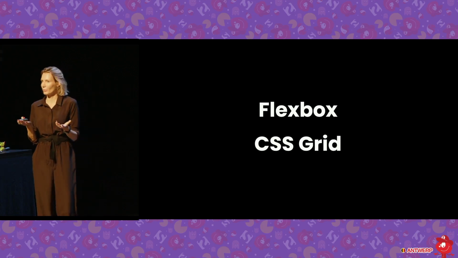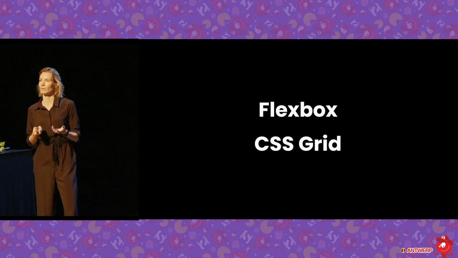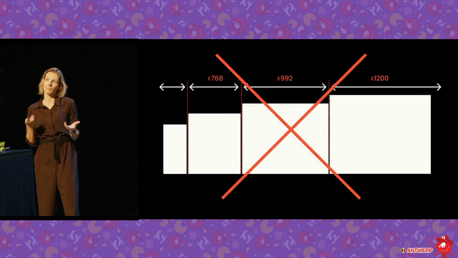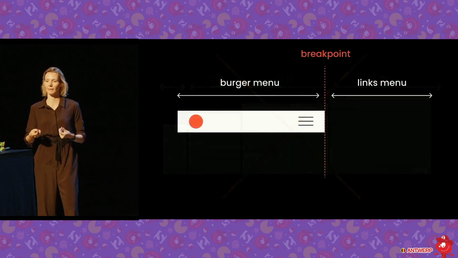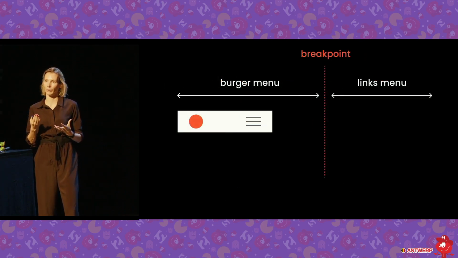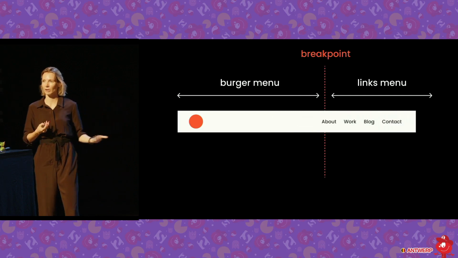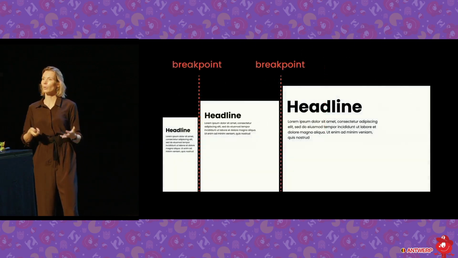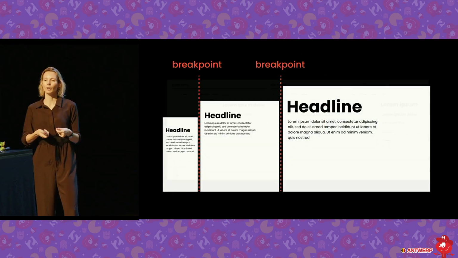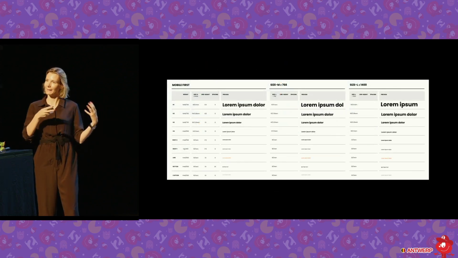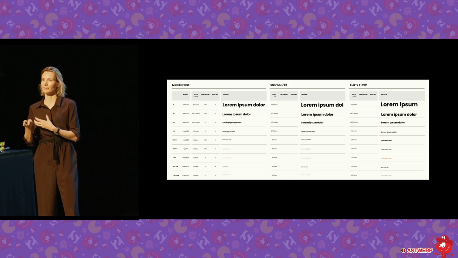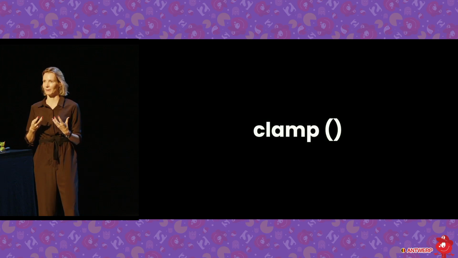But what happens with Flexbox and CSS Grid? Well, strictly speaking, we sometimes don't even need breakpoints, because as you've seen, they adjust really nicely. So a lot of the time, they just do that by themselves, or the way you set it up. But there are places where you might want to have a breakpoint, like changing a component entirely, or also your typography. So for your typography, you probably want to have some sort of scale, some sort of hierarchy, and that is something that you want to decide in design, and then you want this to be redone in your code, and you want this hierarchy to be kept.